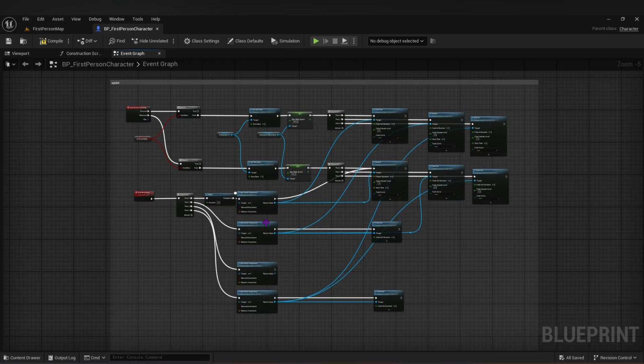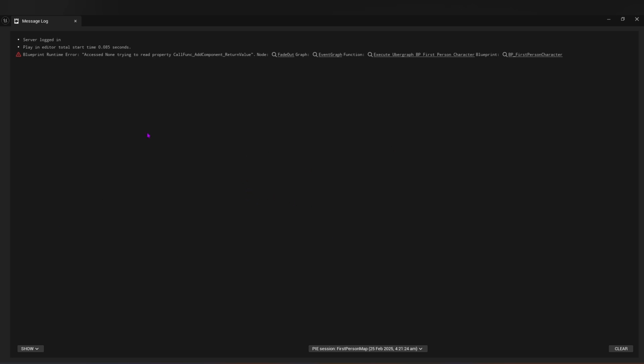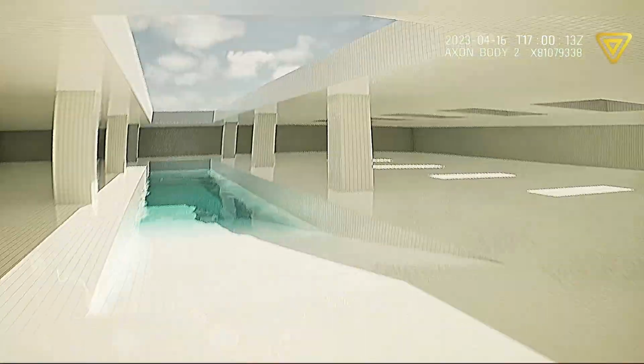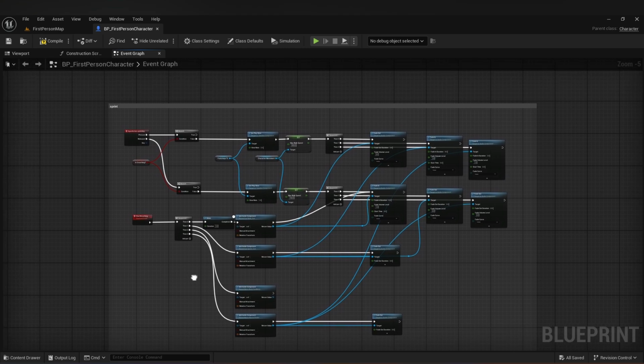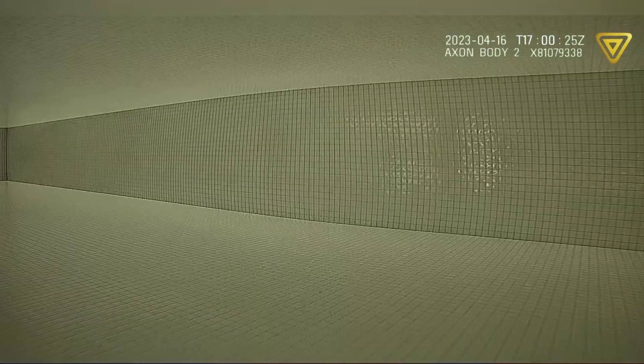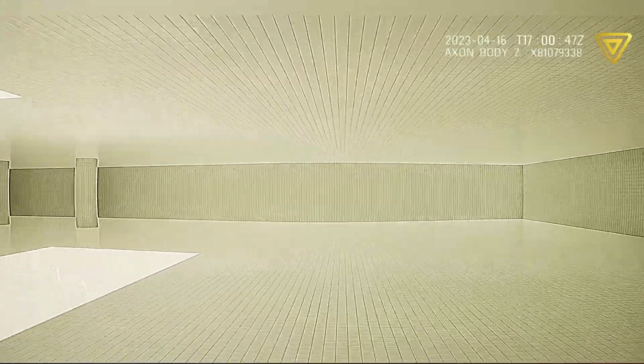Sure, the logic may not be the prettiest, but it actually works. Though I keep getting this error whenever I playtest it, but it's working perfectly fine, so I don't know why I'm getting this error. Either way, this was still a huge moment for me. This was practically my first original code that I set up that wasn't straight out of a tutorial, and with the code functioning correctly, I went on to add more.